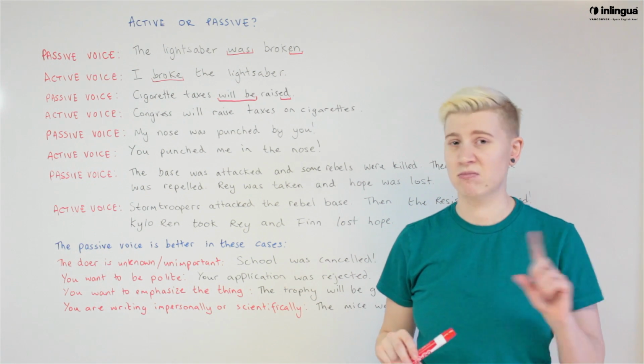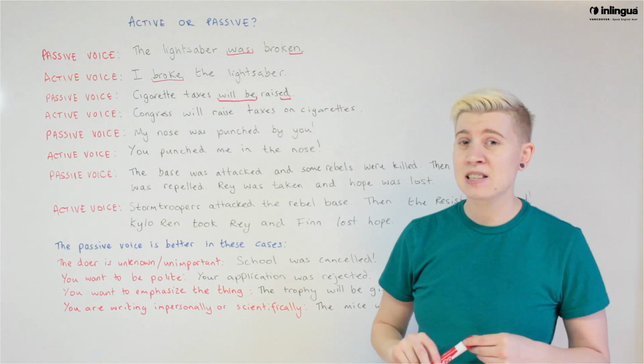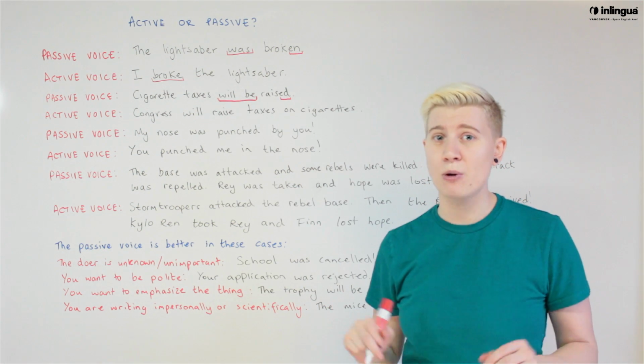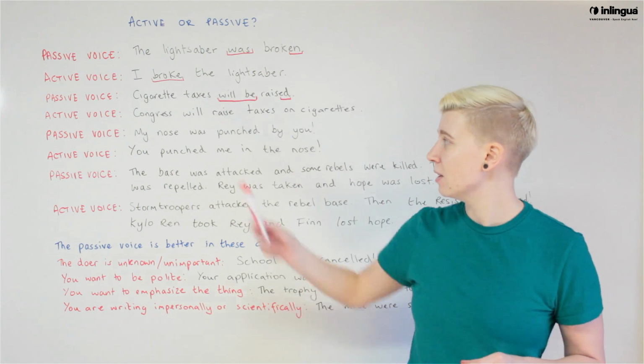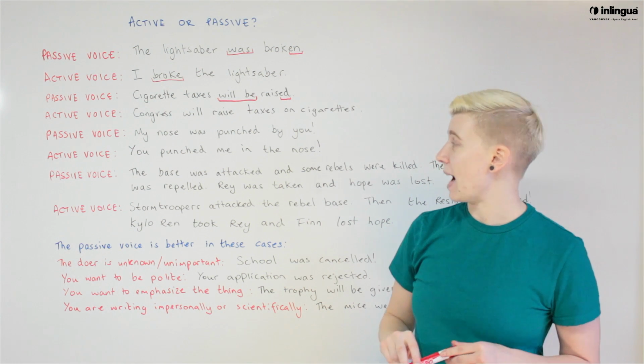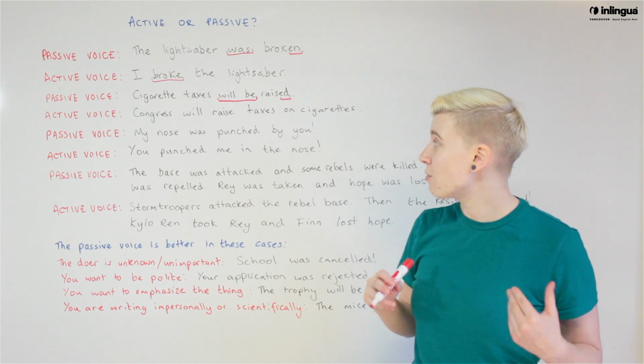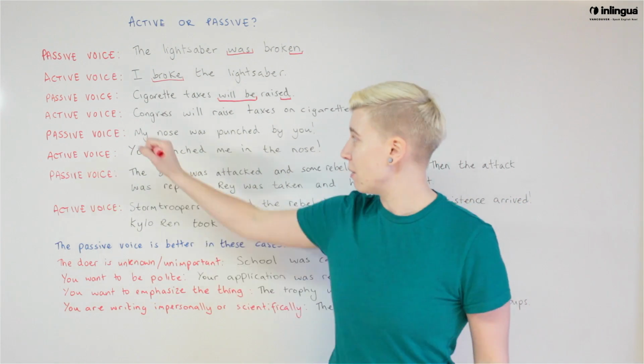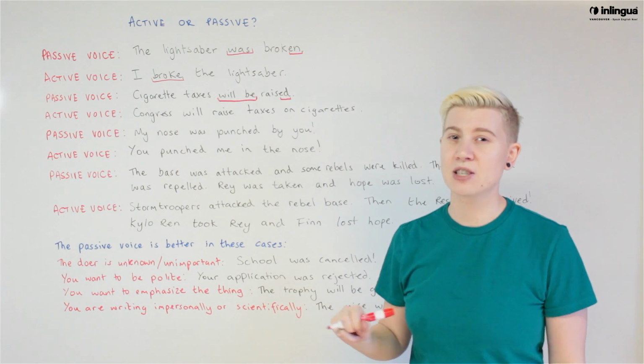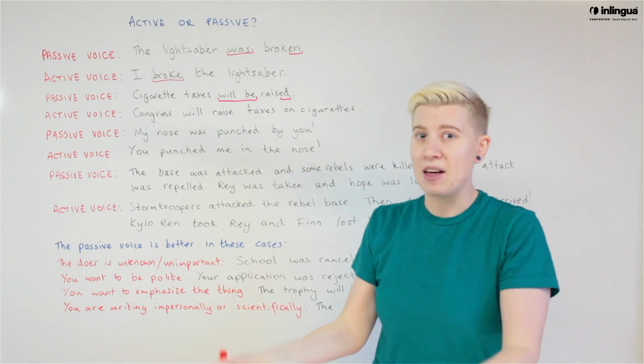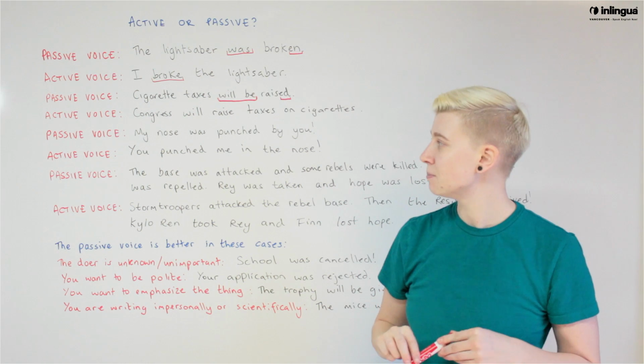Is it me? No, nothing to do with me. Active voice: focus on the person or thing performing the action. Congress will raise taxes on cigarettes. Congress will raise taxes. Focus is on Congress, the person or thing performing the action to raise the taxes.